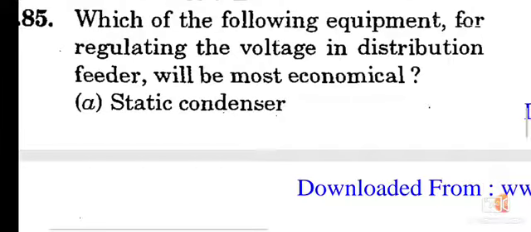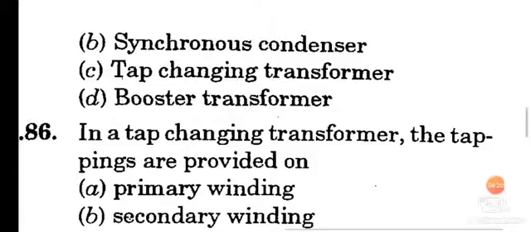Question number 85. Which of the following equipment for regulating the voltage in distribution feeder will be most economical? Option D, booster transformer.